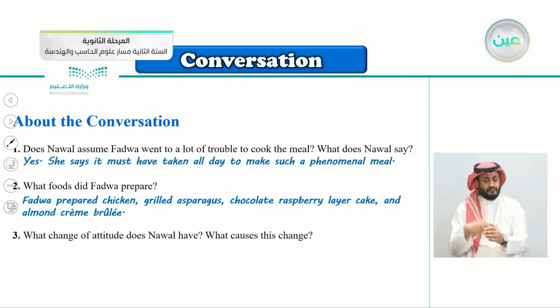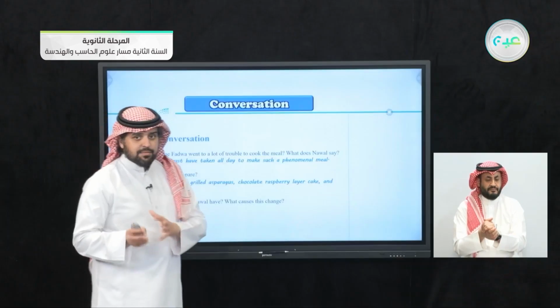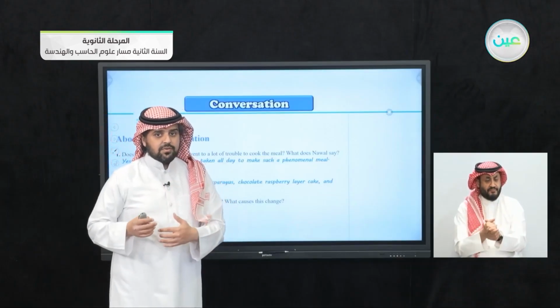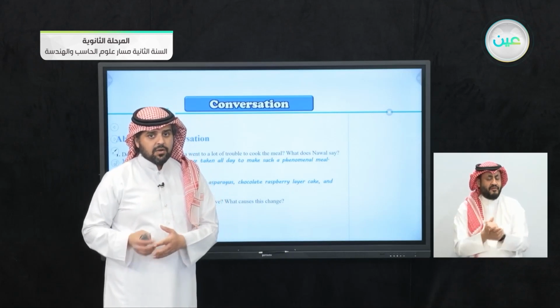Number 3: what change of attitude does Nawal have? What causes this change? She changed her mind or her attitude about something, and why did she do that? Nawal had an attitude about something, then she changed it. What did she change and why?